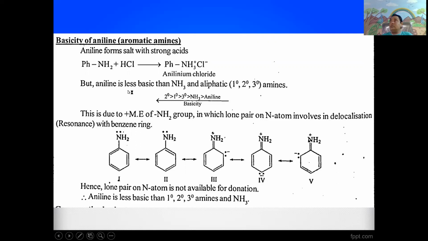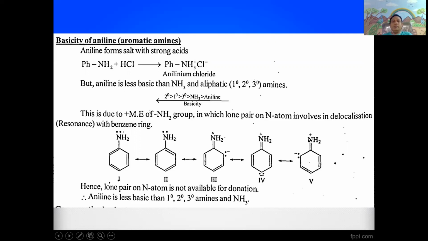But aniline is less basic than ammonia and aliphatic amines, because the basic strength descending order is secondary amines greater than primary amines greater than tertiary amines greater than ammonia is greater than aniline. Means compared with aniline, the basic strength of ammonia is more.